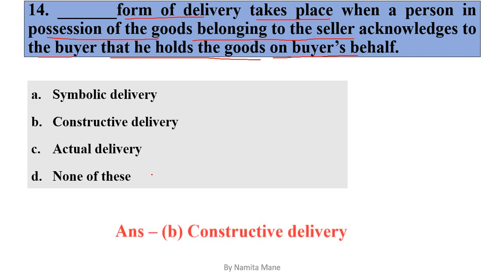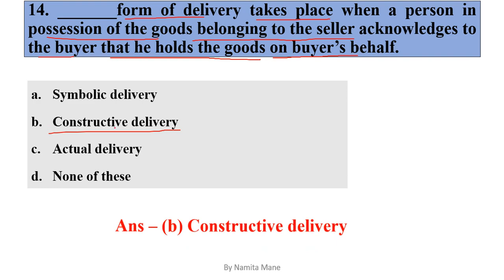So the correct answer is constructive delivery. Constructive delivery takes place when a person in possession of goods belonging to the seller acknowledges to the buyer that he holds the goods on buyer's behalf. So option B is the correct answer.